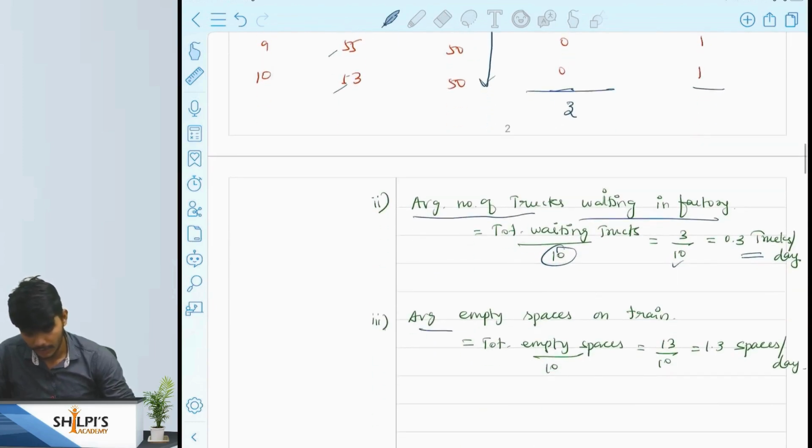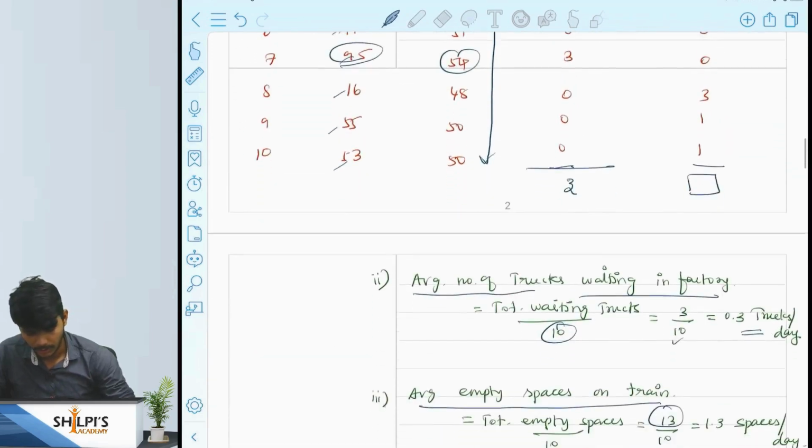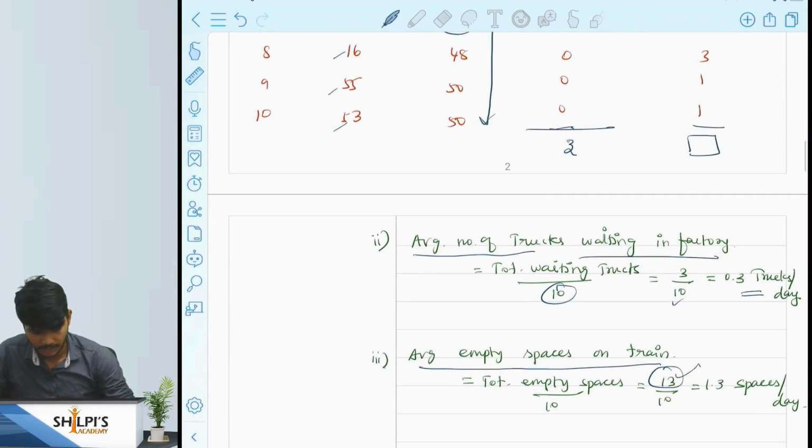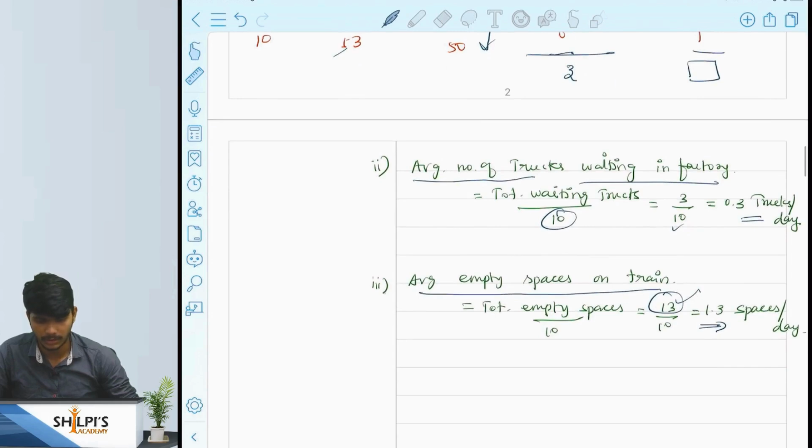Similarly, we have to find the average empty spaces on the train. So the total empty spaces, getting from here, is 13 for the 10 days. So our expected average empty spaces on the train is 1.3 spaces per day. That's all. So this is how we will solve the simulation problem.